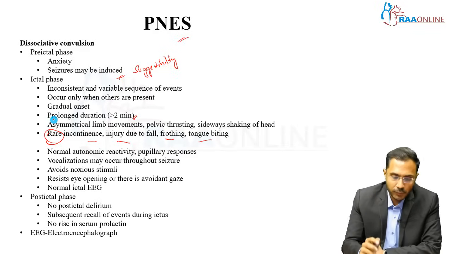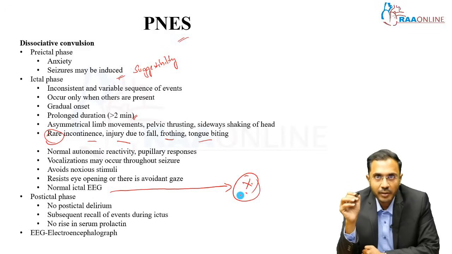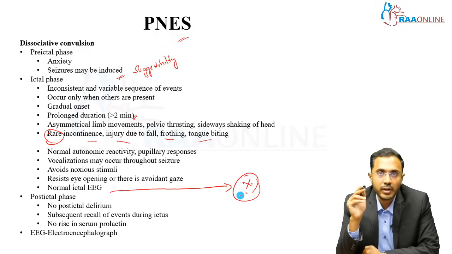The gold standard for diagnosis of dissociative convulsions is ictal EEG, recorded when the patient is having the dissociation, okay. Interictal EEG is not the gold standard. Even if interictal EEG is abnormal, ictal EEG is normal.